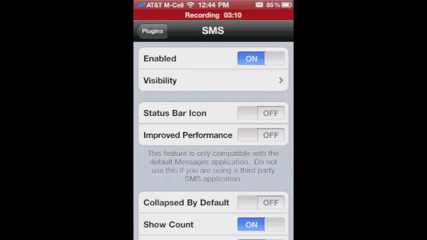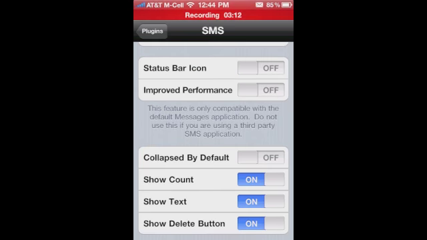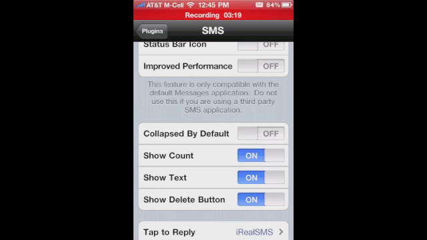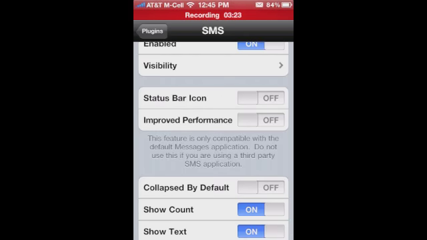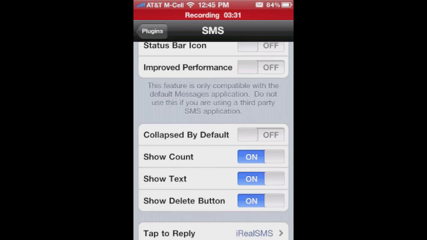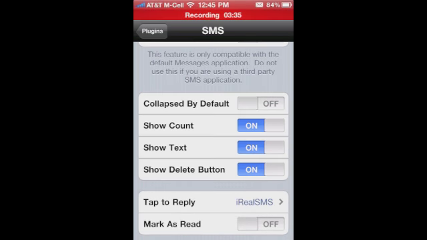Let's jump back in here and let's look at status bar icon. I don't have that enabled because I use iReal SMS and it has its own icon. I prefer that one, so I go ahead and use that one. But if you're just using the default texting app, if you enable that, where you see my little mail icon at the top, you'll get a little chat bubble icon when you have a text. Improved performance, only use that if you're using the default, not a third party.